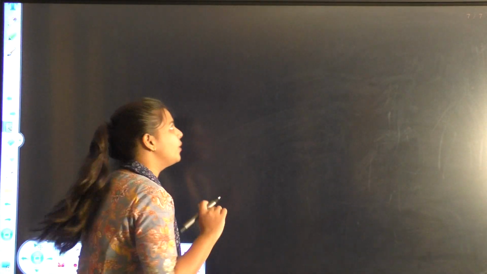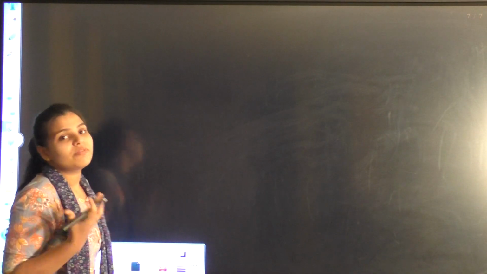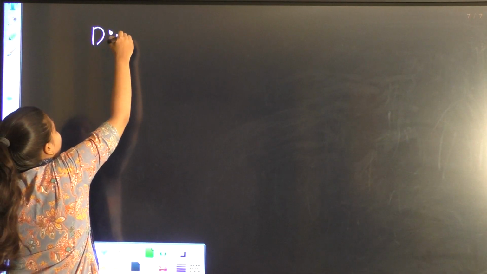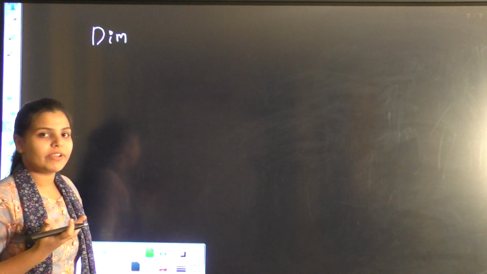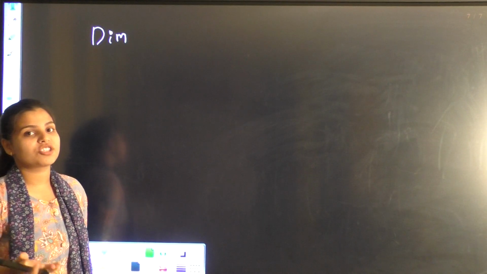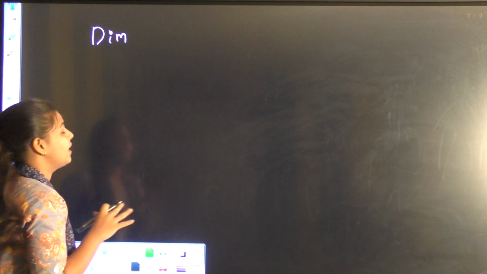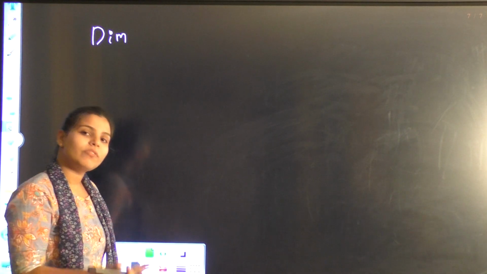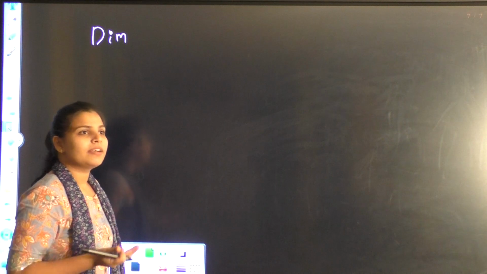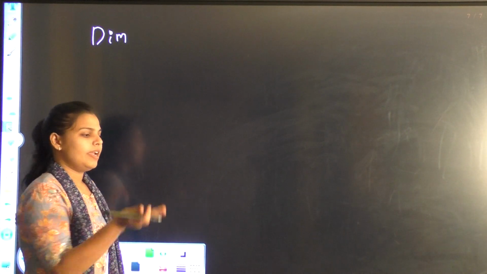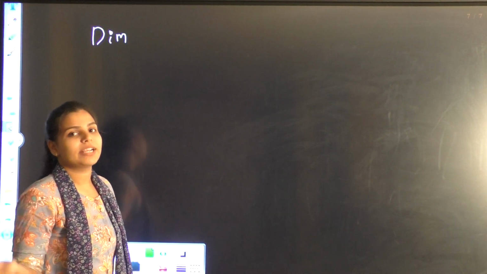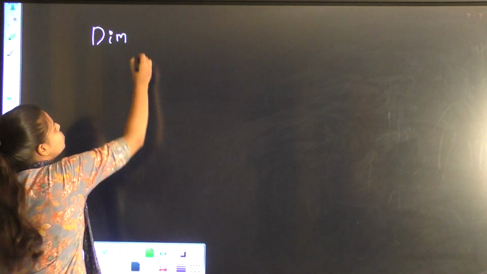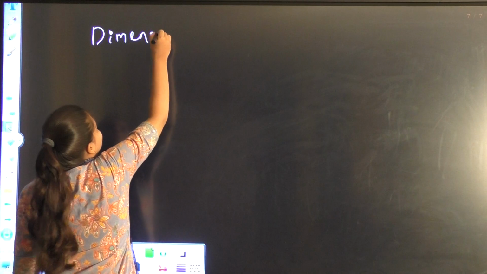Now we have read about unit and dimension. So what is the use of dimension? Why do we read it? The unit of every quantity is different in the CGS system, MKS system or SI system, but the dimension will be the same. Mass will be mass, length will be length, time will be time. Their unit may be kg or gram, but mass will not change.